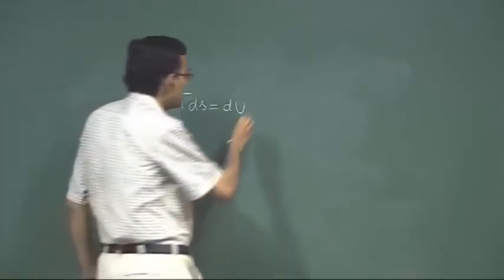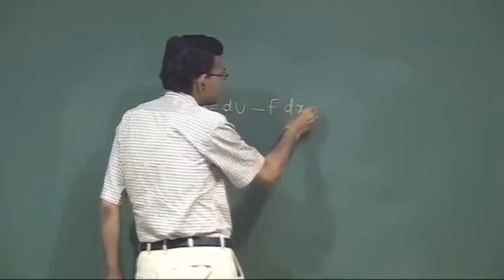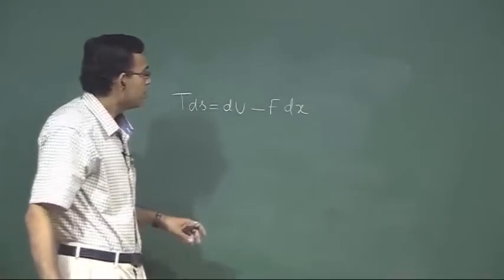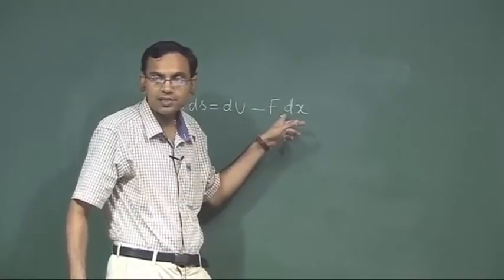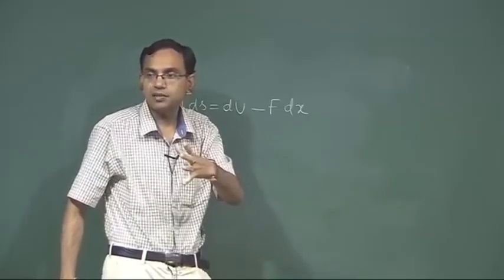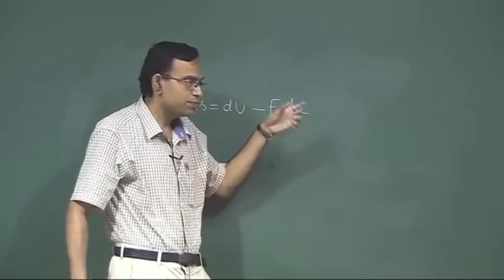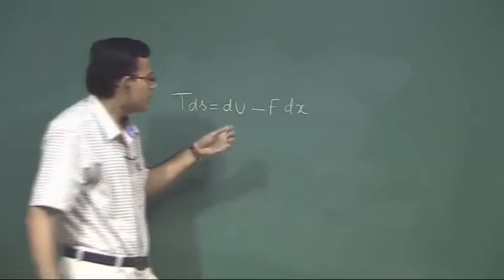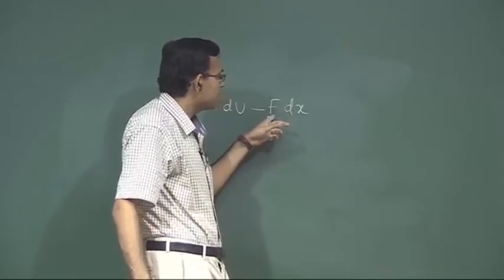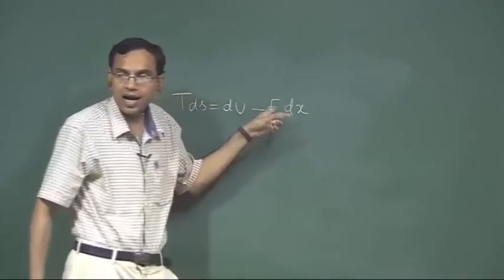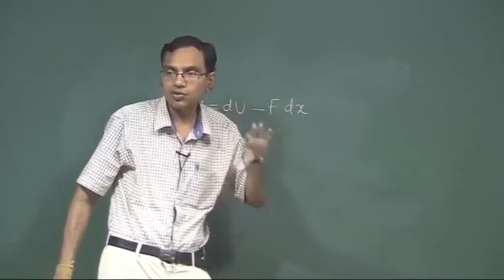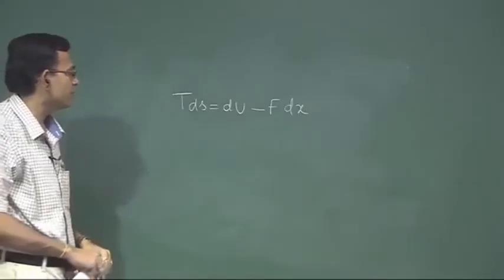Now it is a spring stretching work, that is minus F dx. Why is this minus? This is minus because when the PdV work is done, work leaves the system, and when the spring is stretched, or when there is a displacement of the spring with a force, this is the work done by the force, and when you come to the PdV, that is the work done against the resistance. So it is just a different way of looking into it.